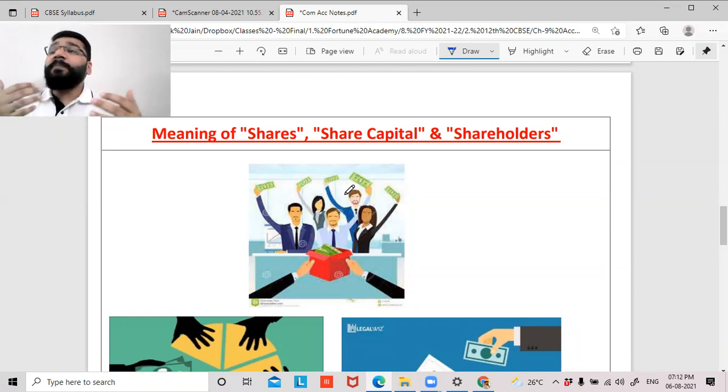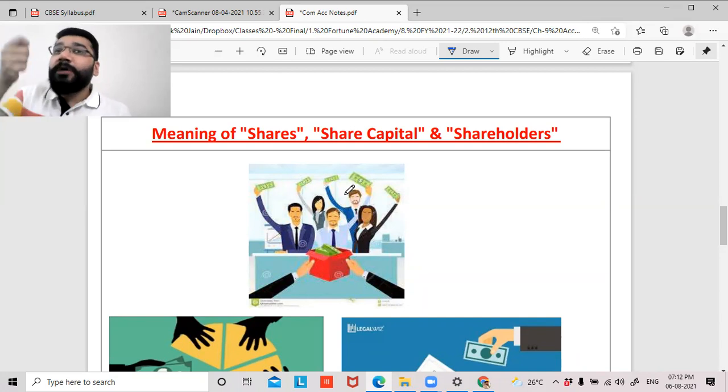Sometimes it depends on who's working more; the person who's working more might take more share of profit. Sometimes it is in proportion to capital. The person who has contributed more capital will enjoy more share of profit. That rule is applied here. So share is nothing but share of profit.